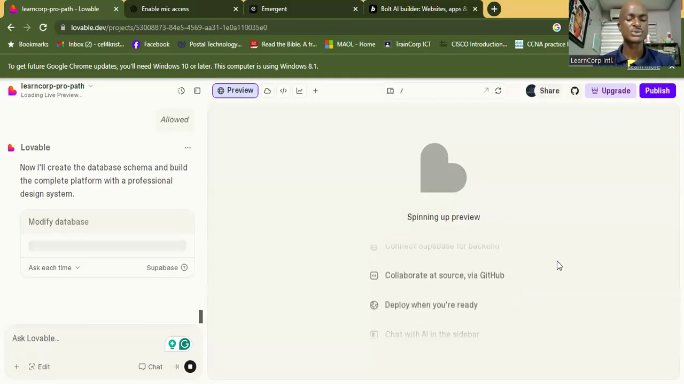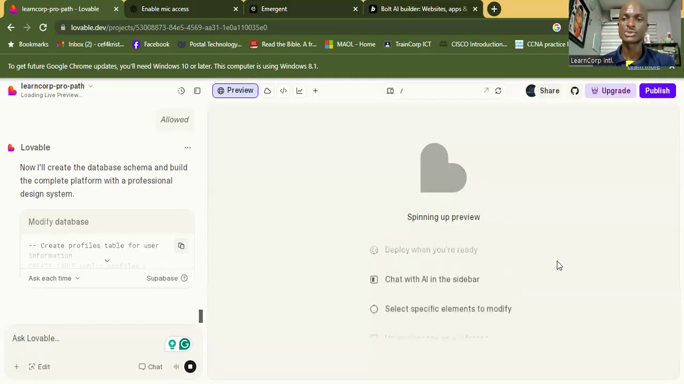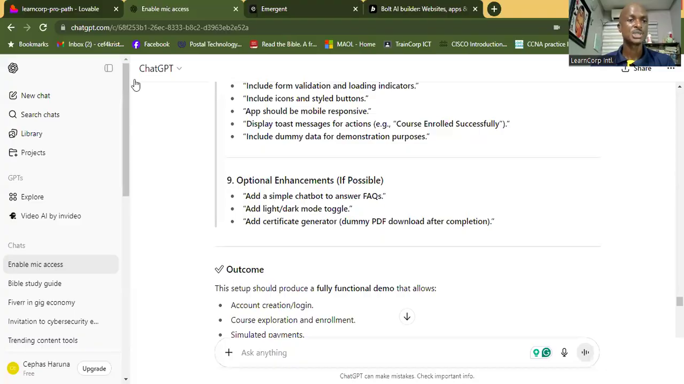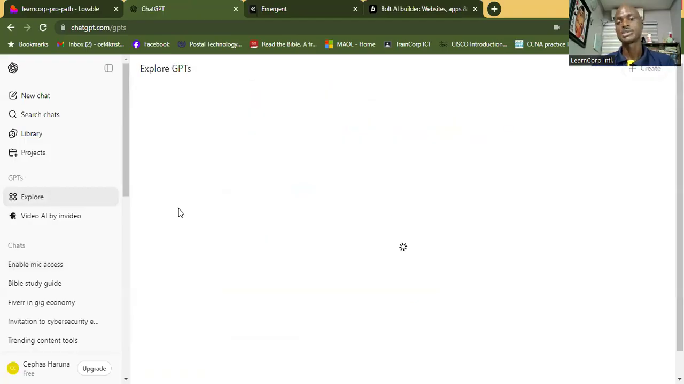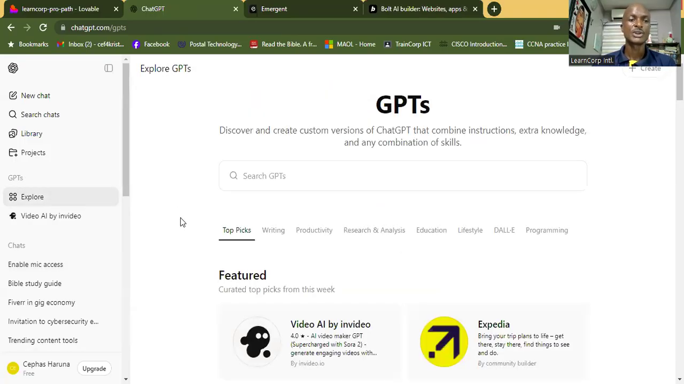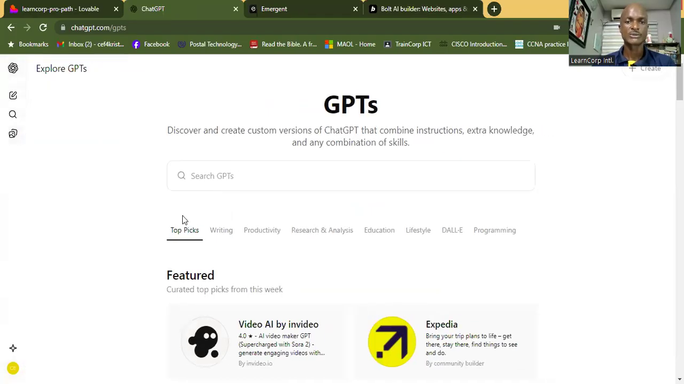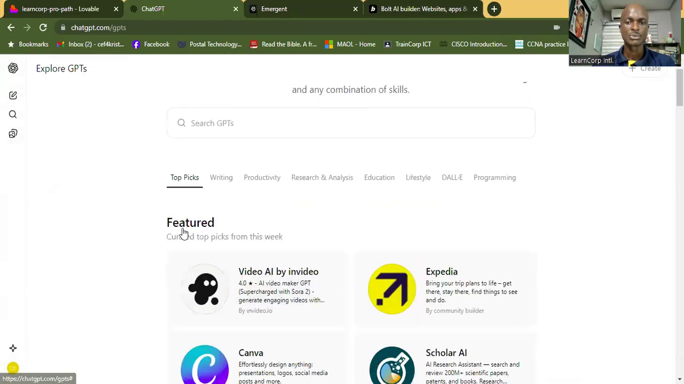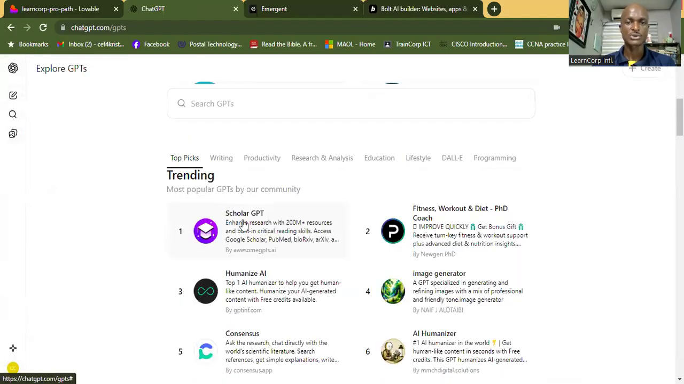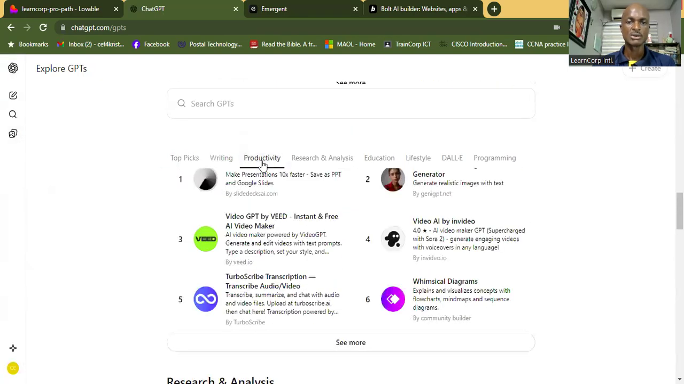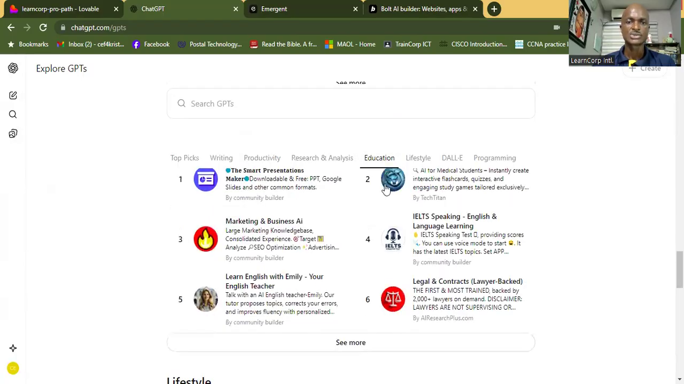And then you go to one of those AI tools that are very good in education. Remember, if you go to ChatGPT, if you go to GPTs and explore them, it's going to show you so many applications that are very good with other tools. For example, these are quite a number for scholars. And let's go to education. This is writing, productivity. So let's go straight to education. So you can see right here,